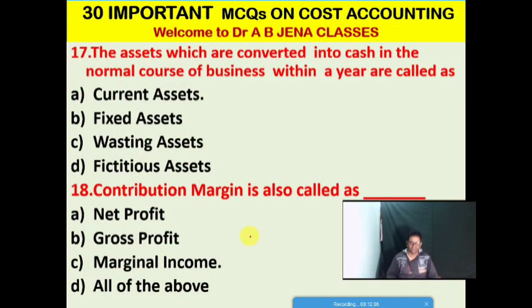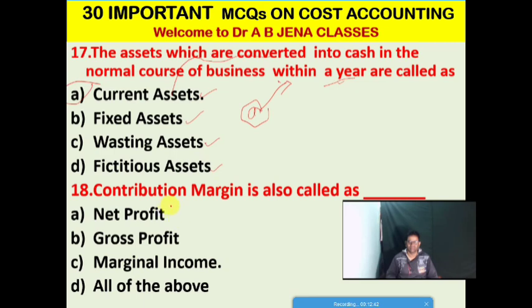So next one, MCQ, the assets which are converted into cash in the normal course of business within a year are called what? Option A, current assets. Option B, fixed assets. Option C, vesting assets. And the last option, fictitious assets. So friends, A is the right option for this MCQ. The current assets are converted into cash in the normal course of business, within 1 year.